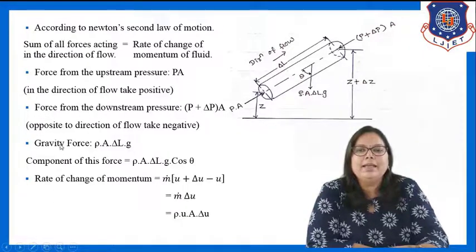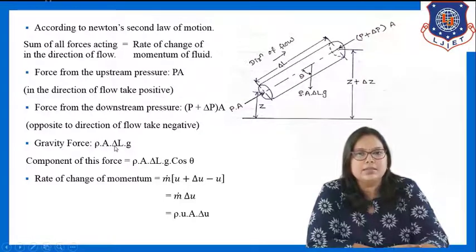Clear? And last is gravity force. We all know gravity force is mass into acceleration. In place of mass, I can write volume into density, and in place of volume, I can write area into length.